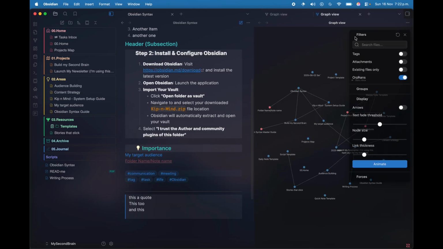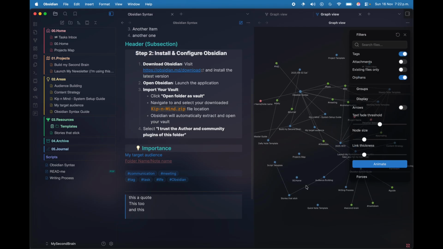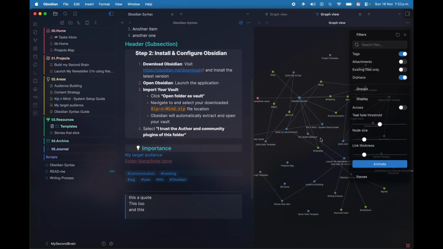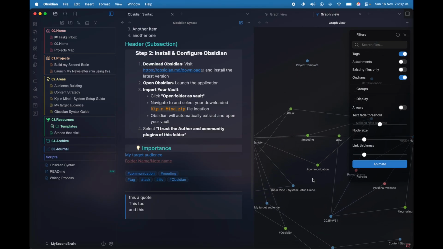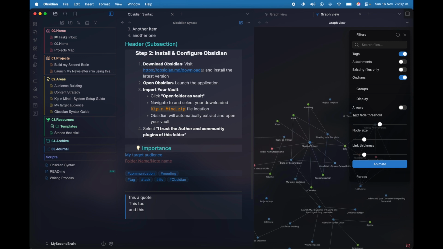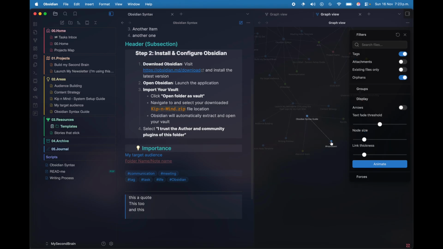Alright, so I'm going to my filters here in my graph view and I will enable tags. So I already have different tags in this really basic and simple Obsidian Vault. And as you can see, I have different tags already connected. So I have the communication tag that shows me Obsidian syntax and also meeting node template. I have Markdown and it's related to the Obsidian syntax guide.